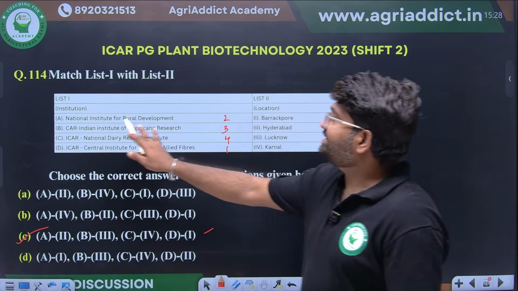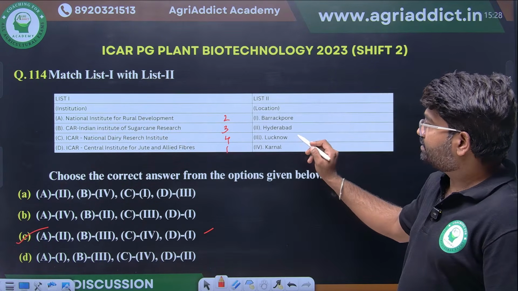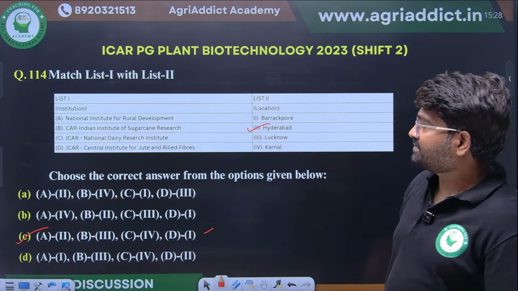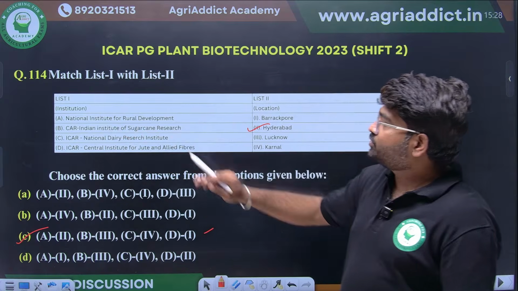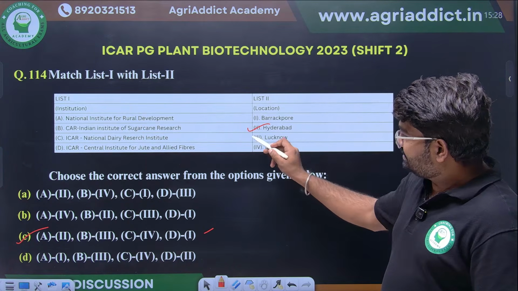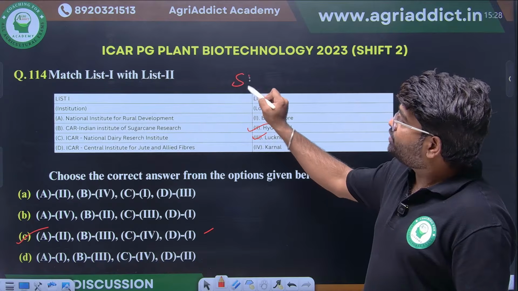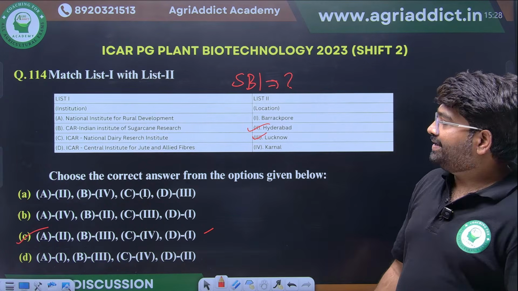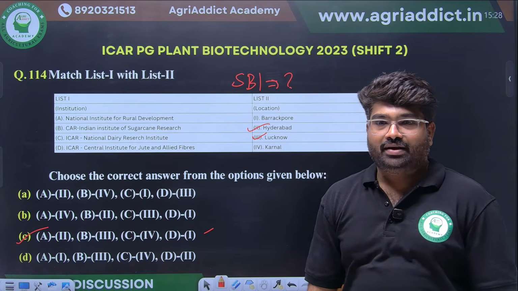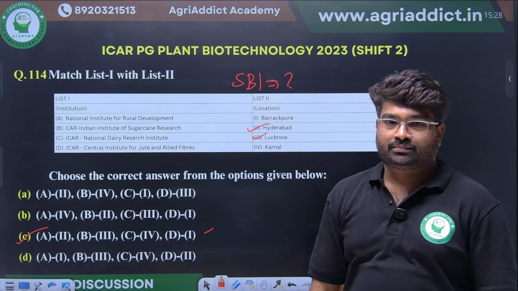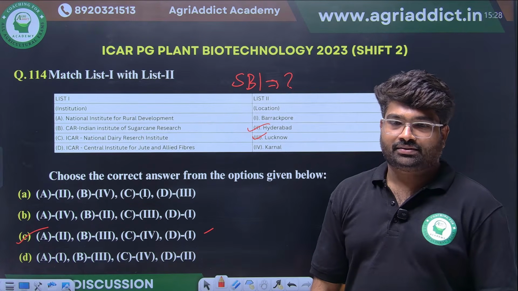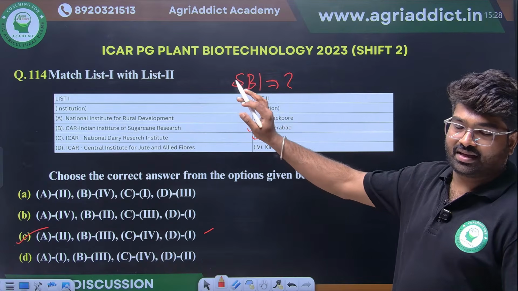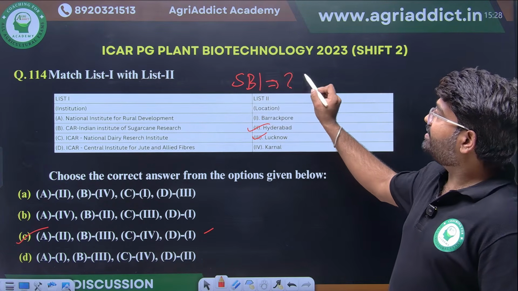National Institute for Rural Development is in where? It will be present in Hyderabad. Indian Institute of Sugarcane Research is in Lucknow. Where is the Sugarcane Breeding Institute? SBI, Sugarcane Breeding Institute, this is another important thing. Okay, why I will tell. SBI is located in Coimbatore, Tamil Nadu.